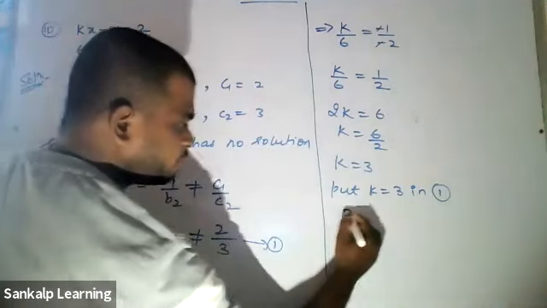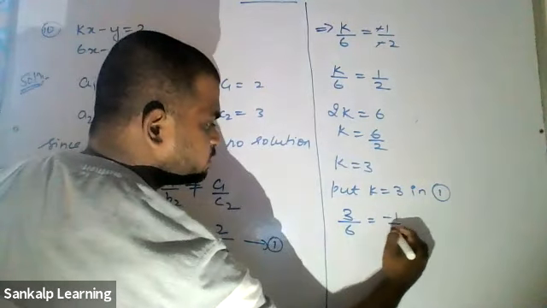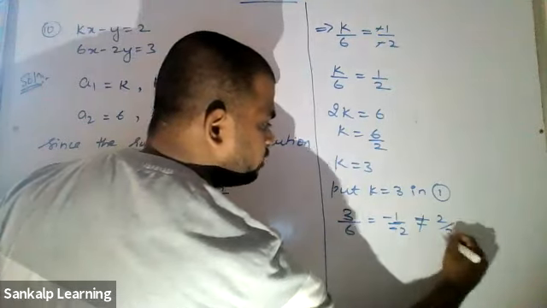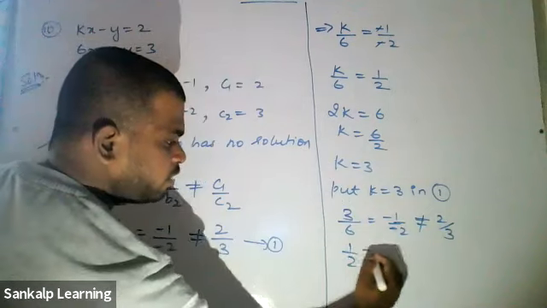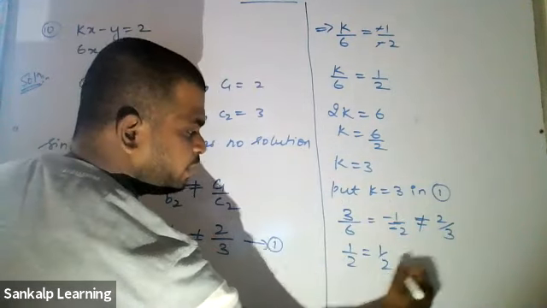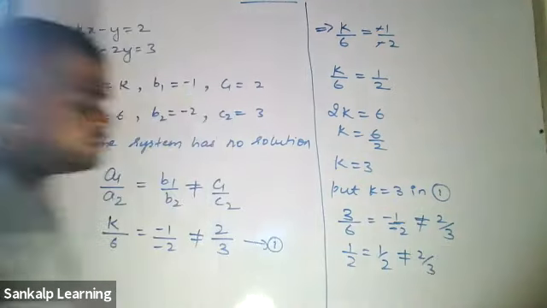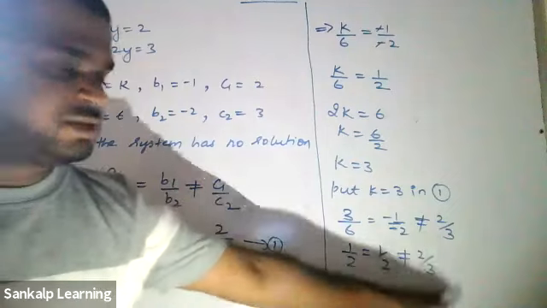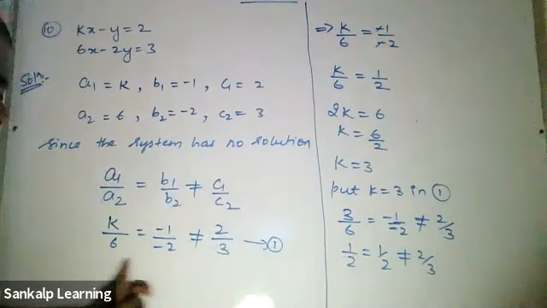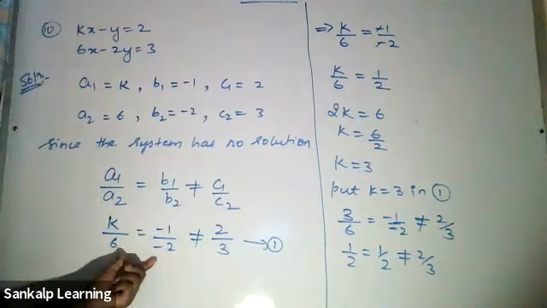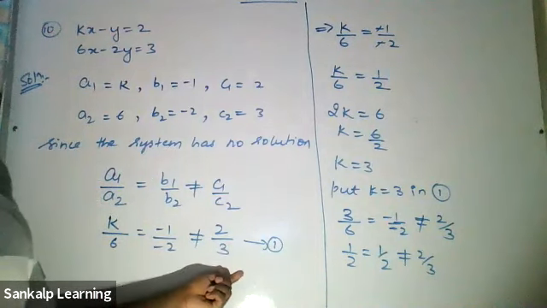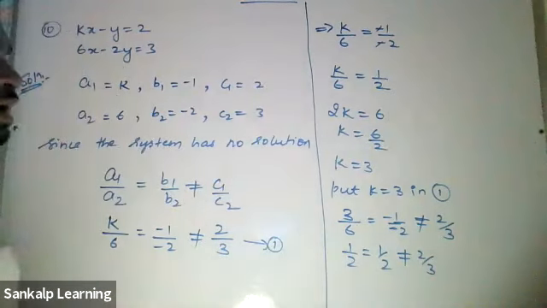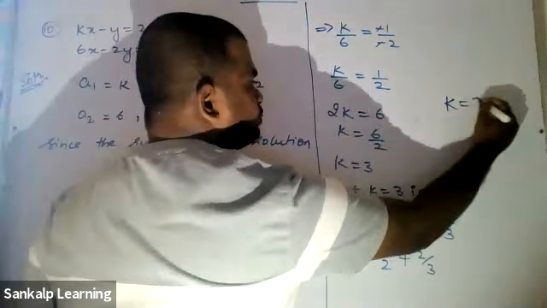3 by 6 is equal to minus 1 by minus 2, which is not equal to 2 by 3. 3 by 6 is 1 by 2. Minus 1 by minus 2 is also 1 by 2, which is not equal to 2 by 3. Is it correct? 1 by 2 is obviously equal to 1 by 2, and 1 by 2 is obviously not equal to 2 by 3. Therefore, this condition is satisfied. What is this condition? First two things should be equal, and it should not be equal to the third thing. The first two things are equal, and it is not equal to the third thing. Therefore, K is equal to 3 is the correct value.